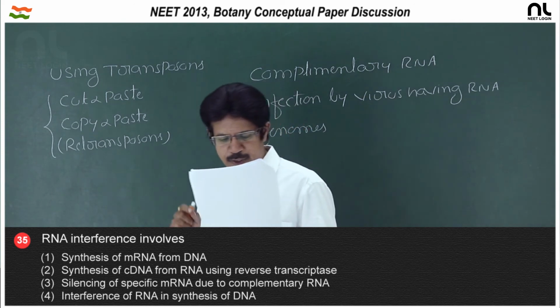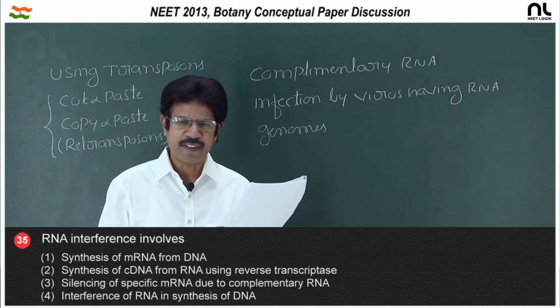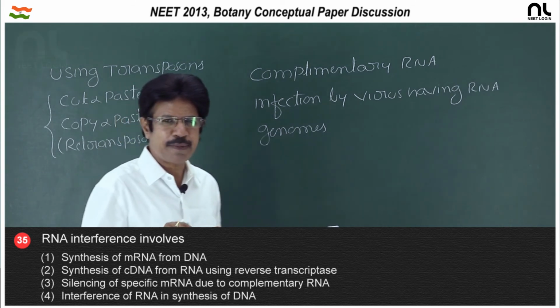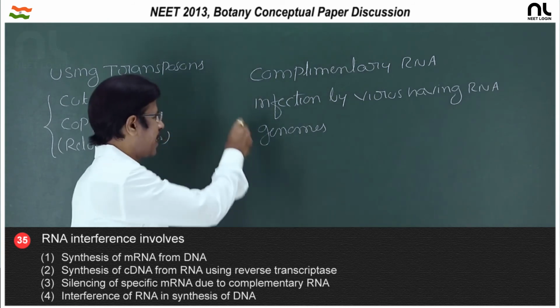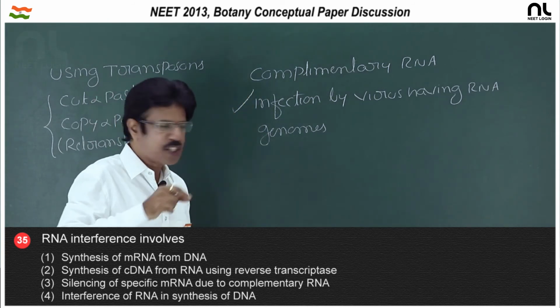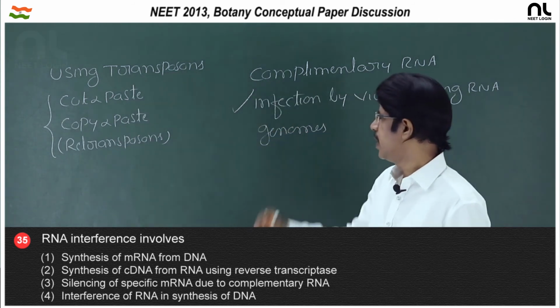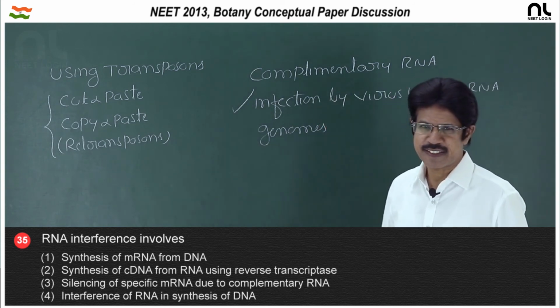Third, silencing of specific mRNA due to complementary RNA. Yes, the specific RNA is silenced by complementary RNA, and the source of the complementary RNA is infection by virus having RNA genomes or using transposons, that is jumping genes.